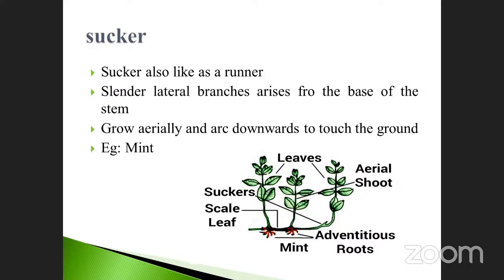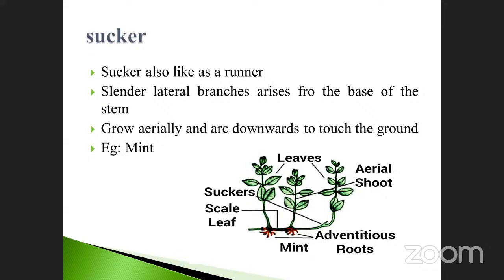The sucker has adventitious roots. Roots originating from any part of the plant body are called adventitious roots. What is the difference between main roots and adventitious roots? Main roots originate from the radicle of the plant. But adventitious roots originate from any part of the plant body, whether an axillary bud, petiole, or somewhere else. Such roots are called adventitious. Take an example.